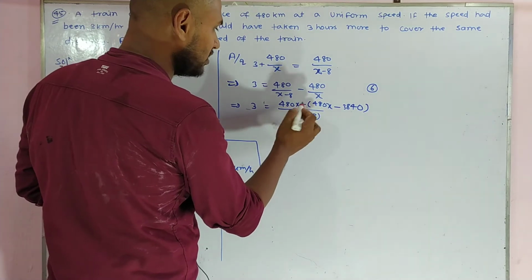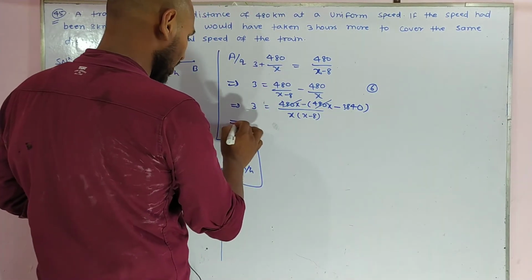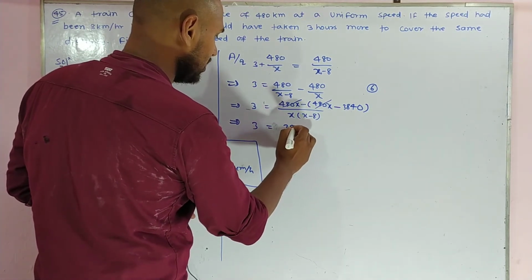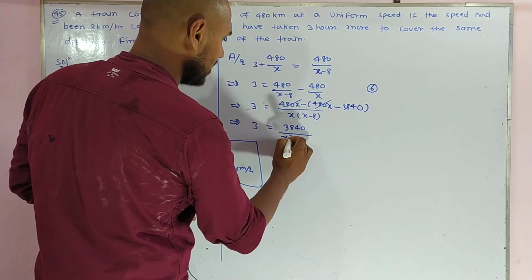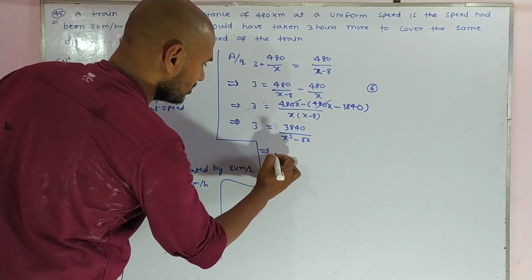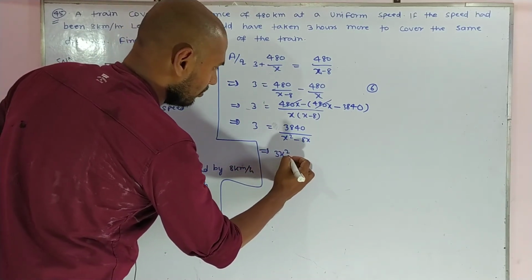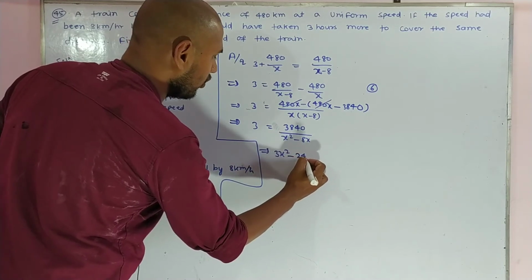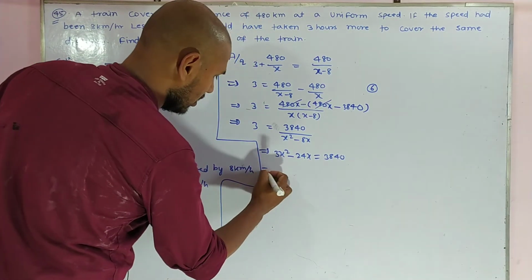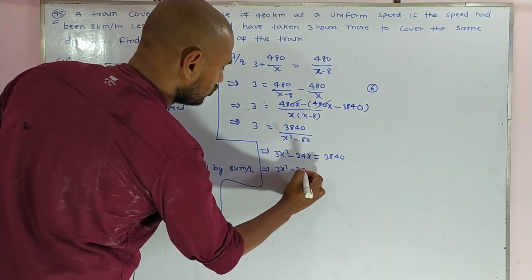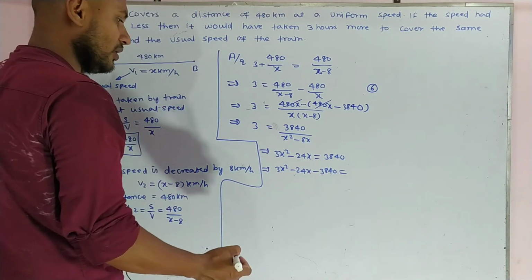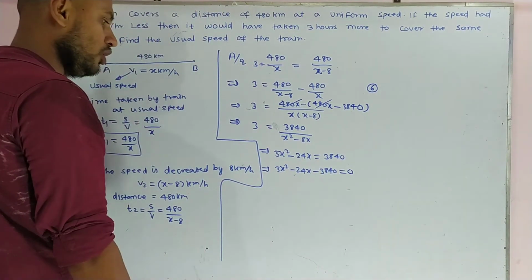As the minus goes inside the bracket, the 480x cancels out and we get 3 equals 3840 divided by x square minus 8x. Multiplying, we get 3x square minus 24x equals 3840, so 3x square minus 24x minus 3840 equals 0.